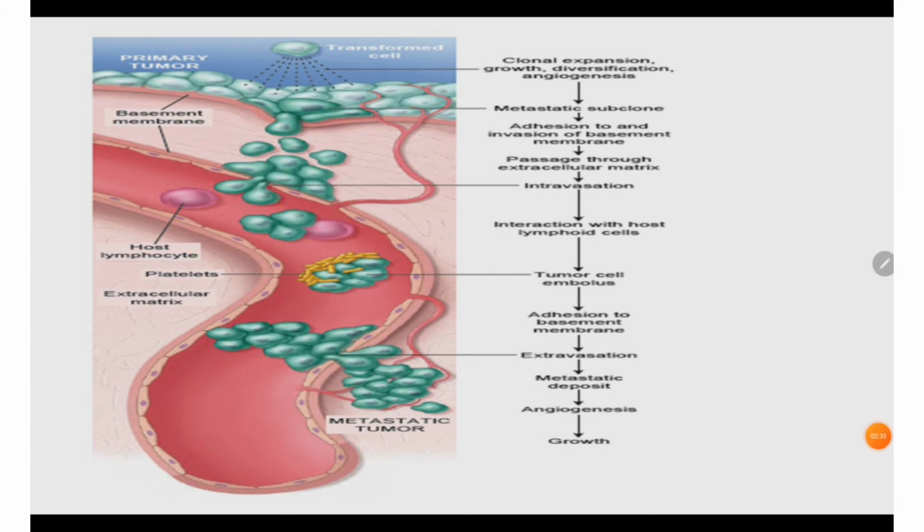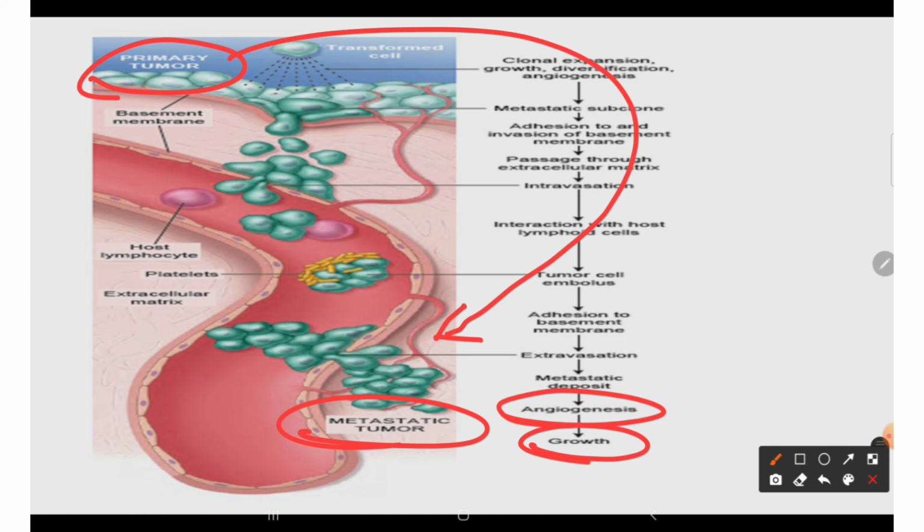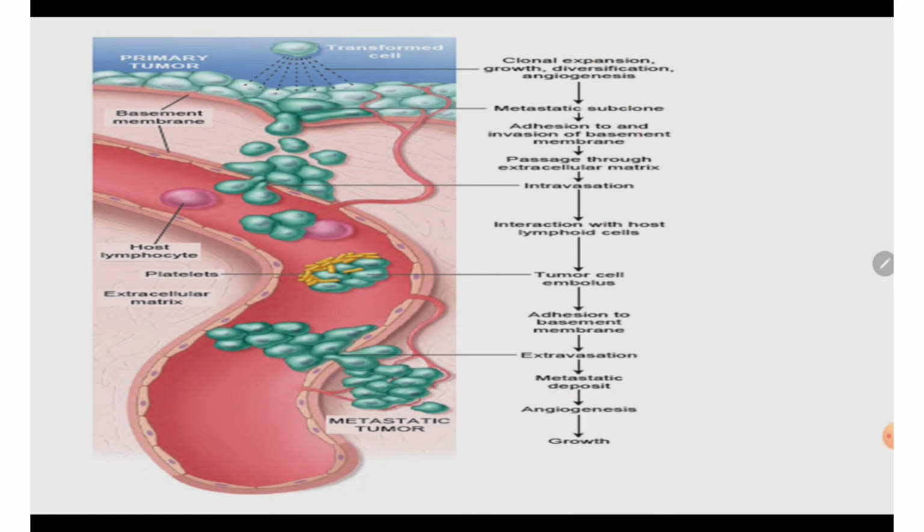This is known by the name metastasis. So this is the whole process of metastasis of tumor cells to the distant site. And at the distant site there will be angiogenesis, which provides the nutrition, and so there will be growth of the metastatic tumor in the distal tissue, right? So this is the overview of the molecular mechanism of metastasis.